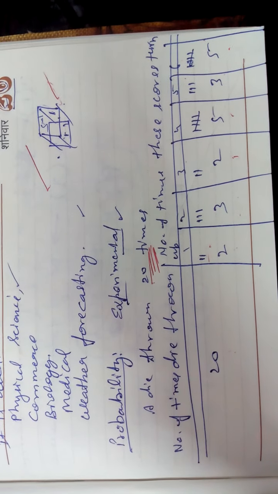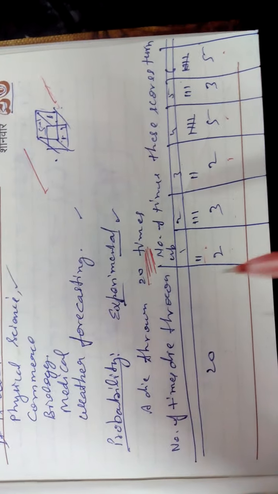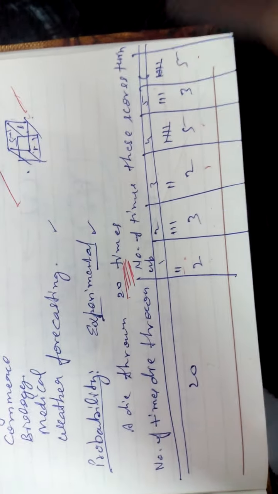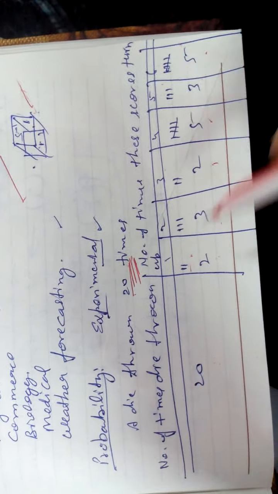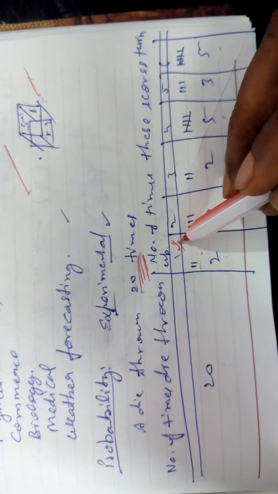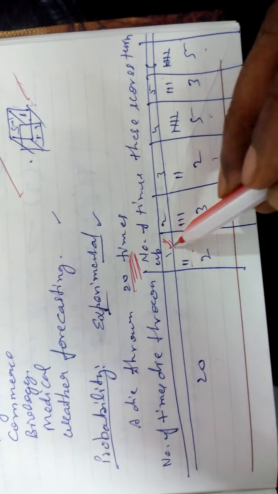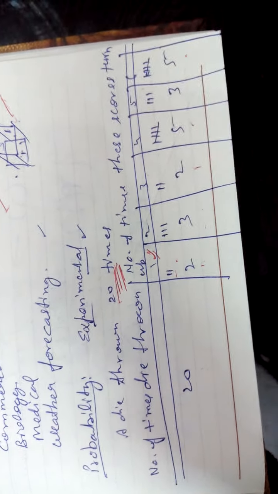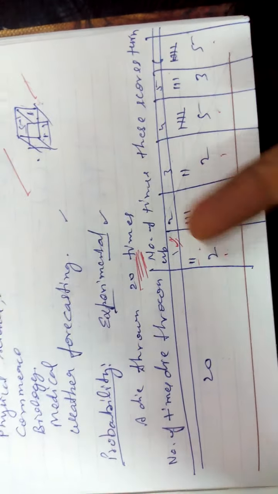What is the probability of getting 1? You want to get 1. So how many total out of 20 chances? Getting 1 on the top means how many times is 1 there? 2 times only. It means there are only 2 chances out of 20. So 2 chances, then how will this be calculated?